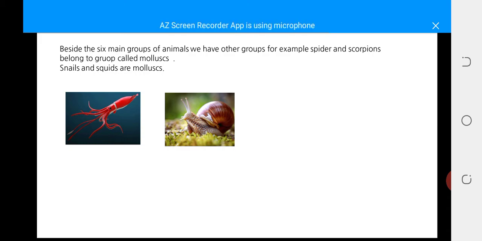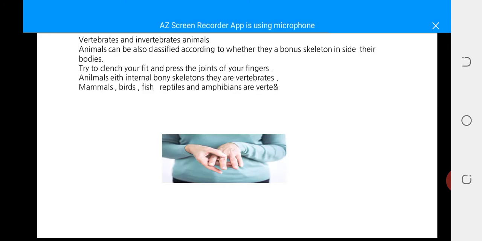And snails and squids are mollusks. So they are in different groups. Mollusks are the group of squids and snails, and spiders and scorpions are in the group of arachnids. So this is all about the groups. We have six main groups inside the group of animals. The last one was the group of amphibians, and besides it we have two groups, the group of arachnids and the group of mollusks.